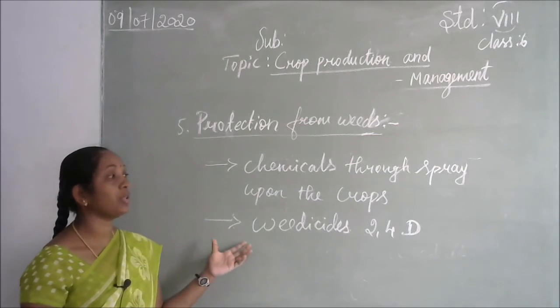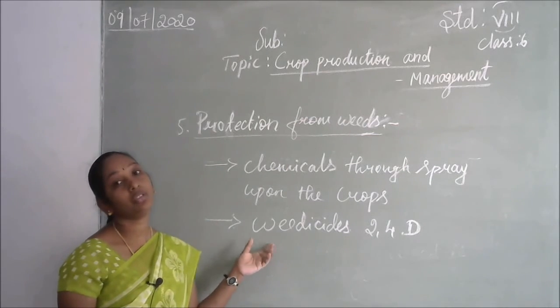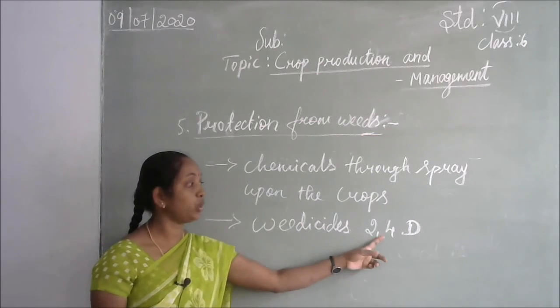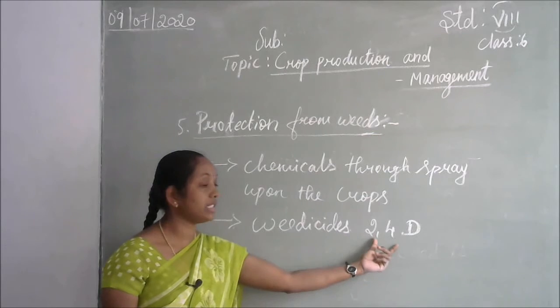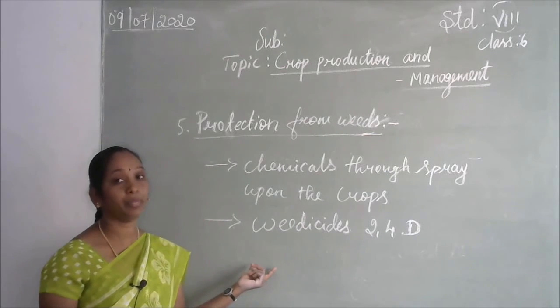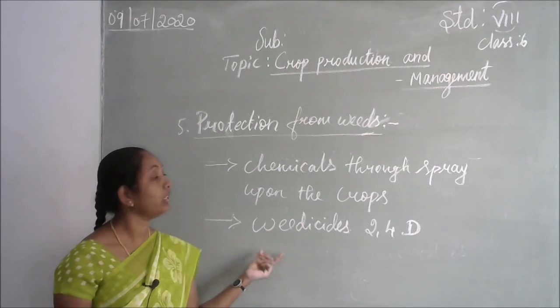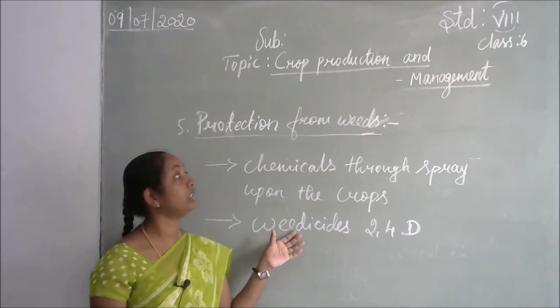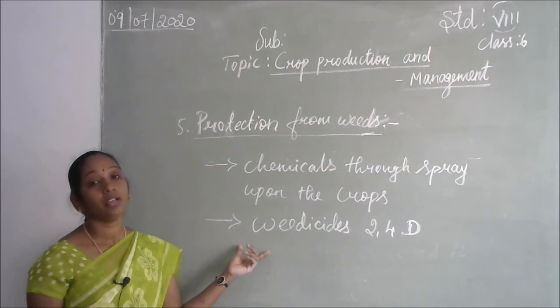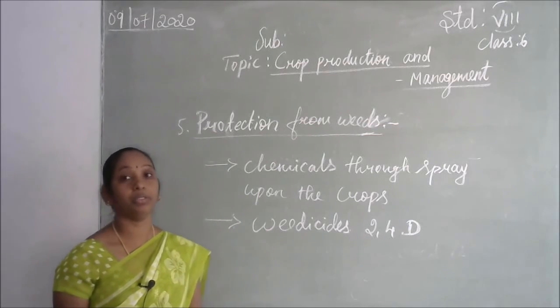The next method is chemical. Some chemicals we have to use through spraying. That is weedicides, for example 2,4-D. This is an example of a weedicide chemical that we use, so that only the weeds will be killed and the crops will not be spoiled. So these are the important methods to protect the crop from the weeds.